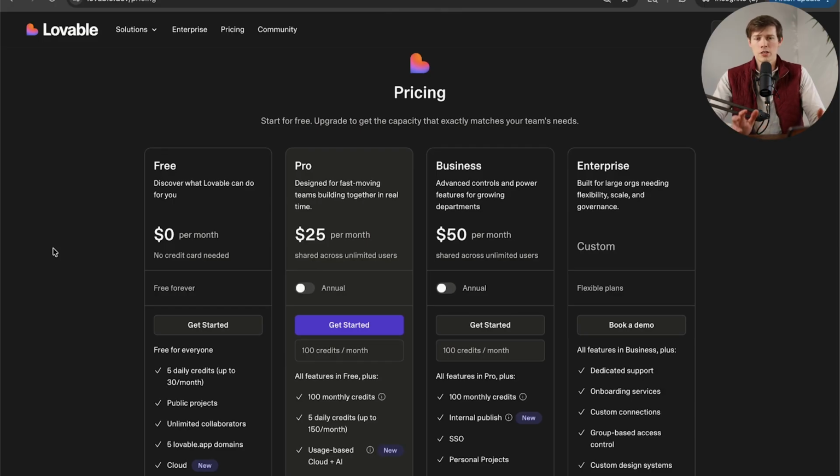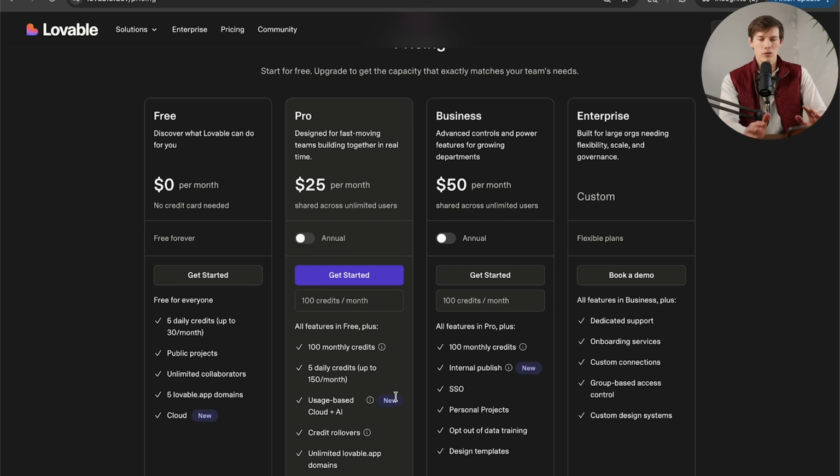So then switching over to Lovable. Lovable only has 3 plans and then a custom enterprise one, but you've got the free plan there. You've got, again, this is switched to annual, so you'll save money, or monthly. You can see by default, they're showing you monthly, which is kind of nice, but they don't have the 2 different credit system. They just have regular old credits on this. So you're getting 100 monthly credits, but it's kind of distributed in a weird way. So you get 5 credits daily up to 150 per month.